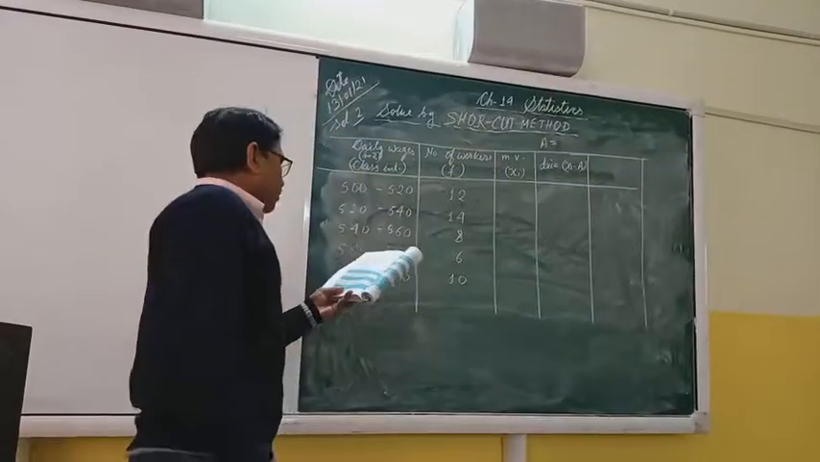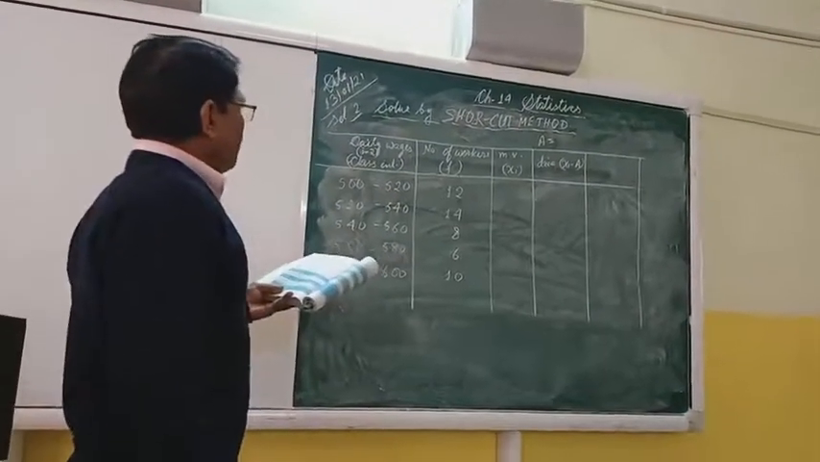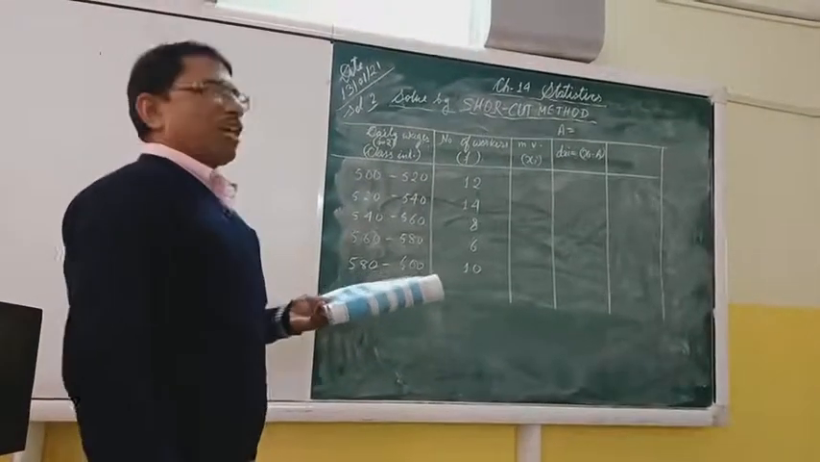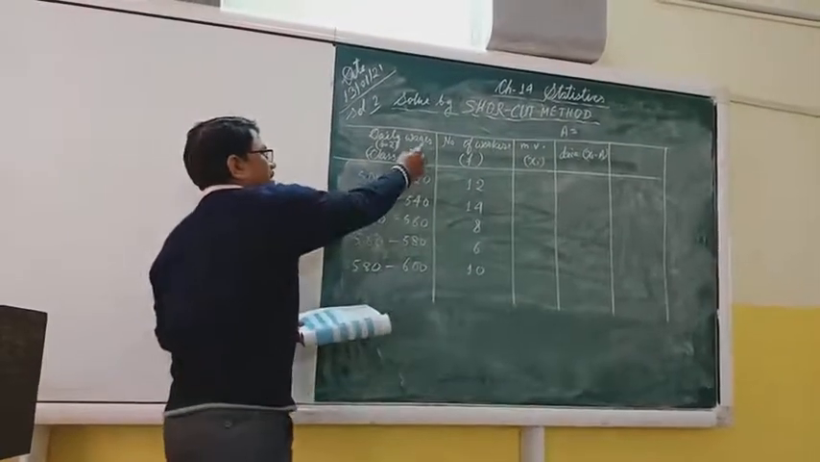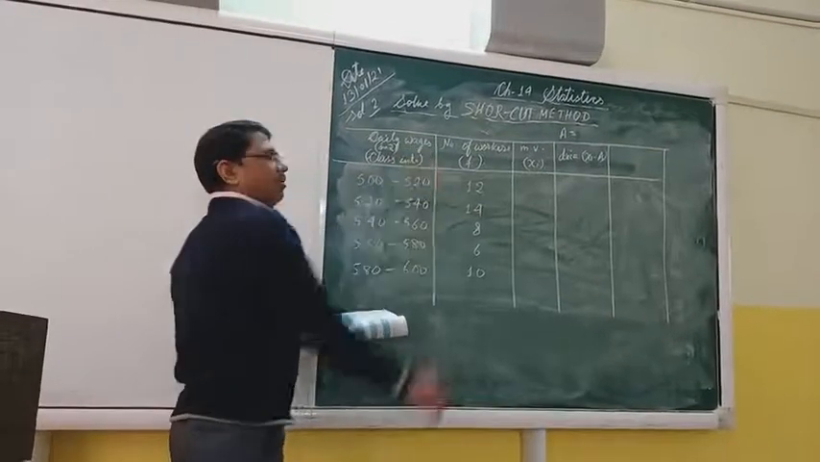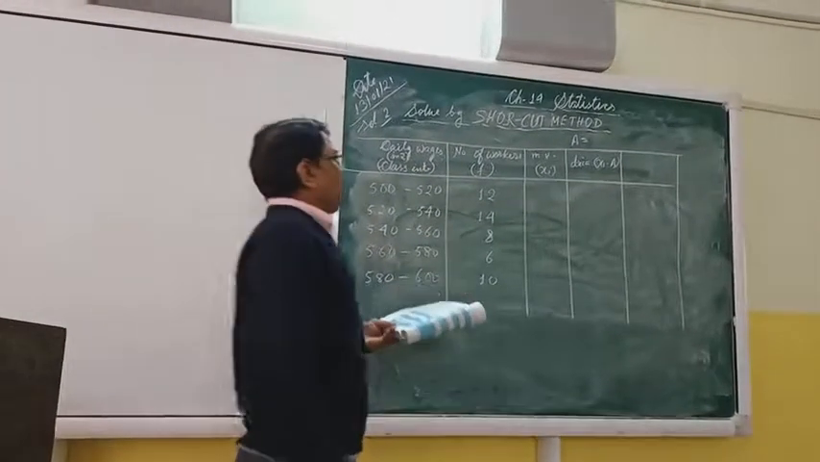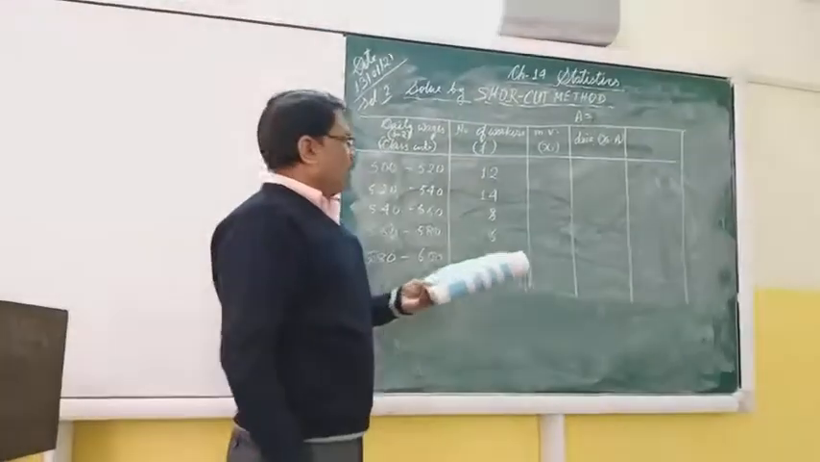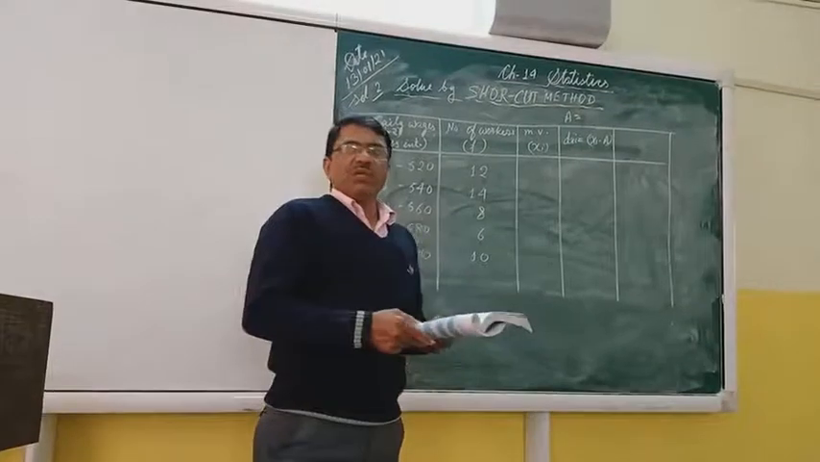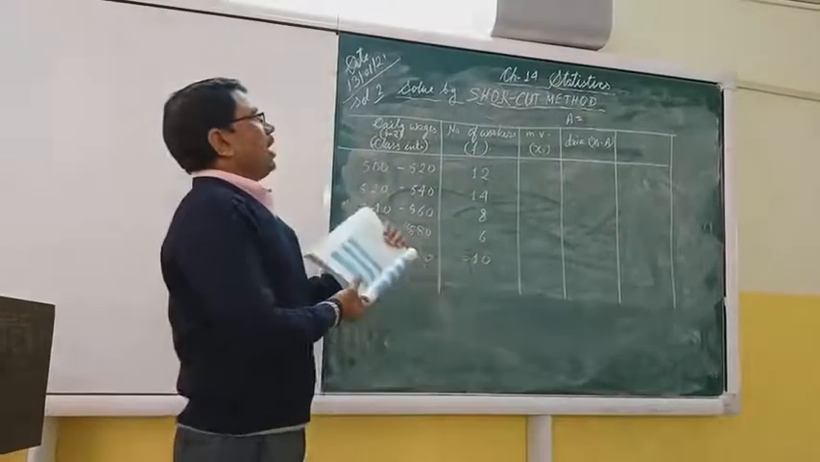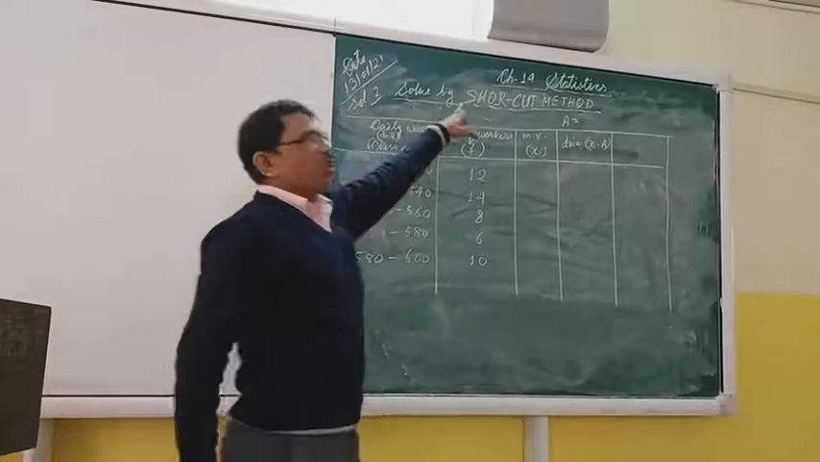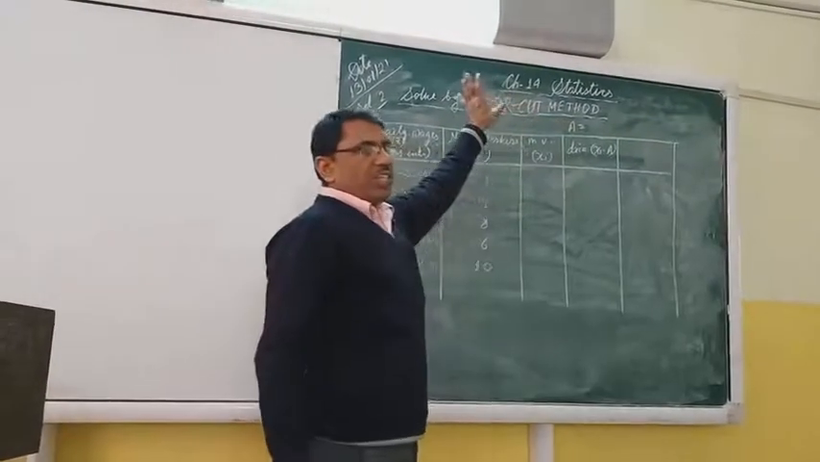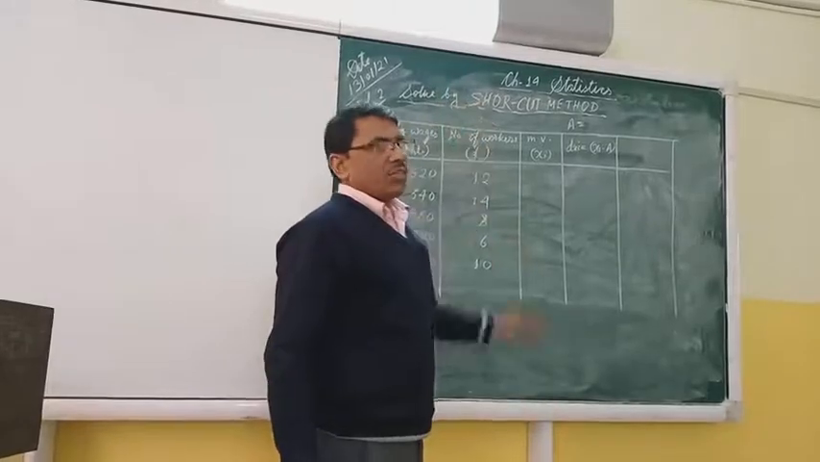Number of workers is given. So daily wages are given as 500 to 520, 520 to 540. This is the class interval. The number of workers is called the frequency. Now we shall find the mid value, and I am going to solve this question by the shortcut method. We shall study only two methods, direct and shortcut method.